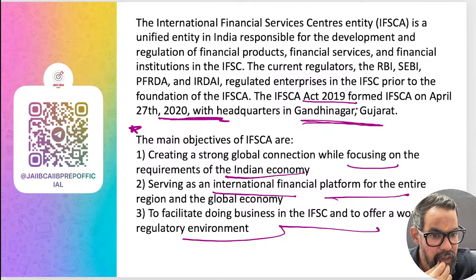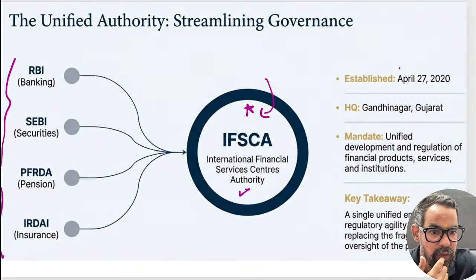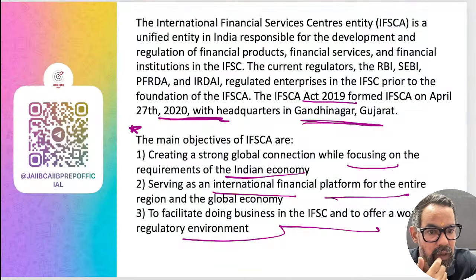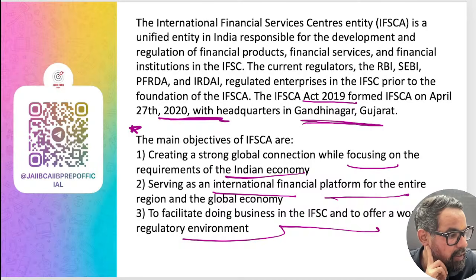The IFSC Act was 2019, formed on April 20, and IFSCA with headquarters here. Okay, this statement needs to be verified. Established 2020 is showing everywhere, so that means this should be wrong. The Act is 2019, and this is the 20th.